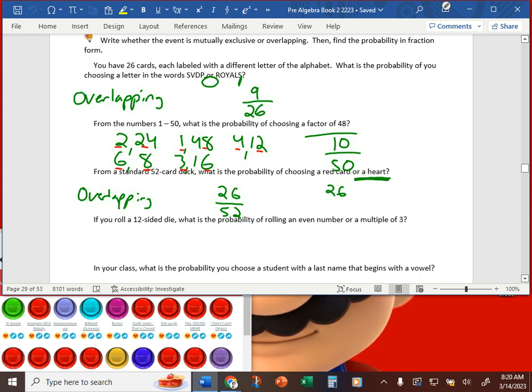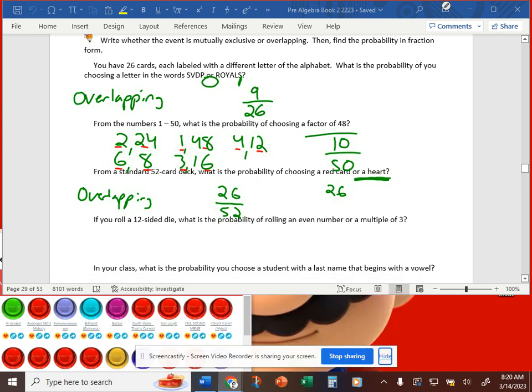Okay? All right, I'm here to help. Your neighbors can help also. Make sure you write whether it's mutually exclusive or overlapping, then the probability in fraction form. Yeah. That's how you math.